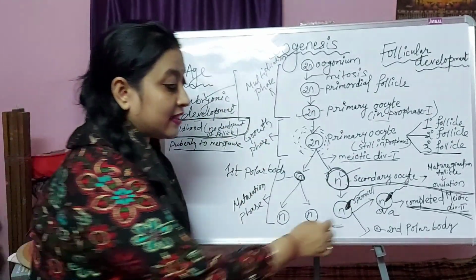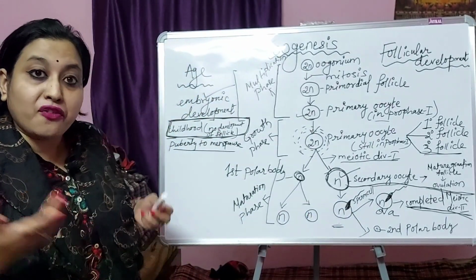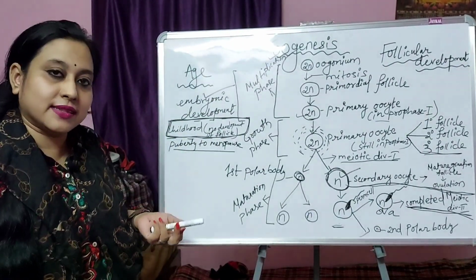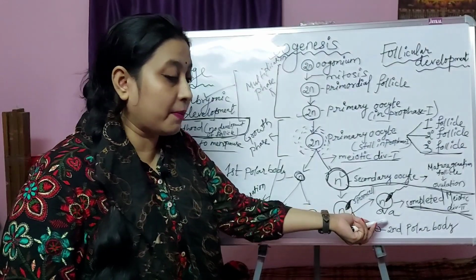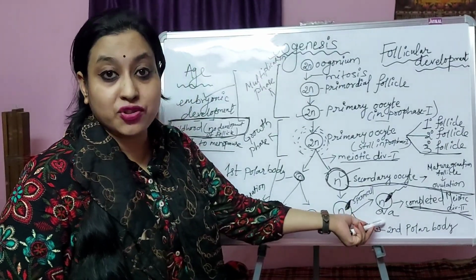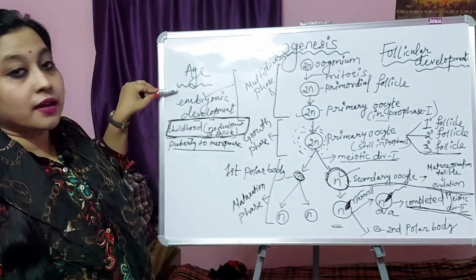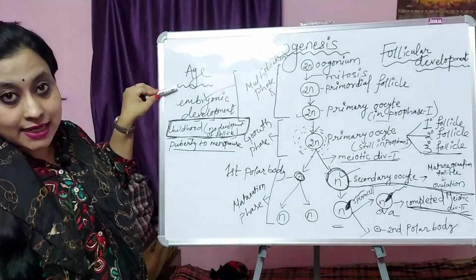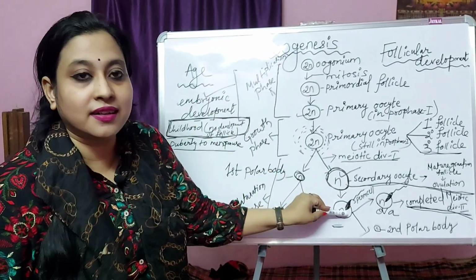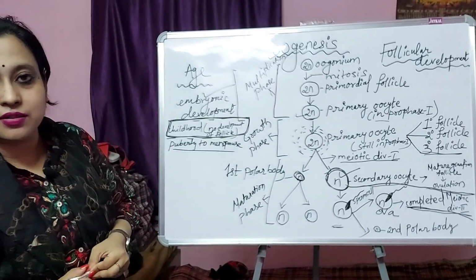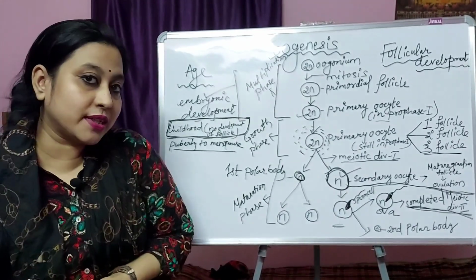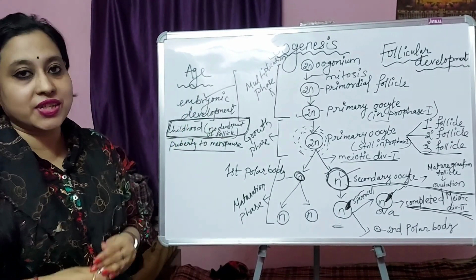Oogenesis means the development of ovum, development of egg or development of ootid, same thing. The formation of this mature ovum starts from embryonic development and ends during the process of fertilization. So thank you students. This is all about the oogenesis process.